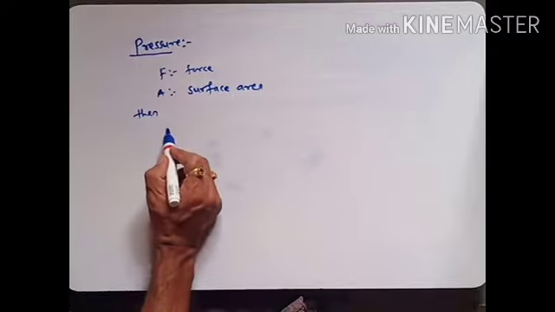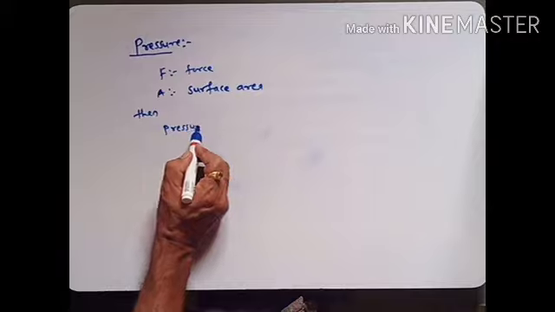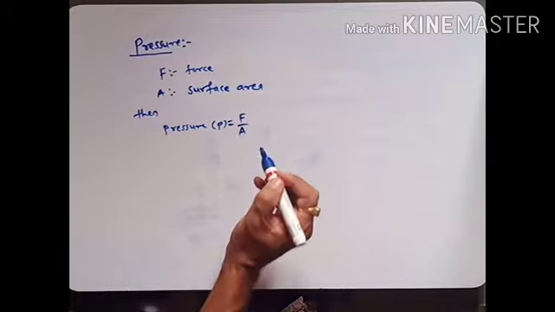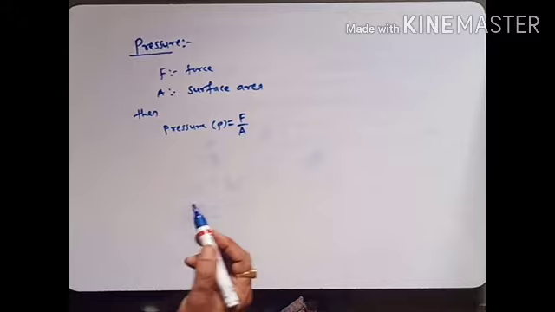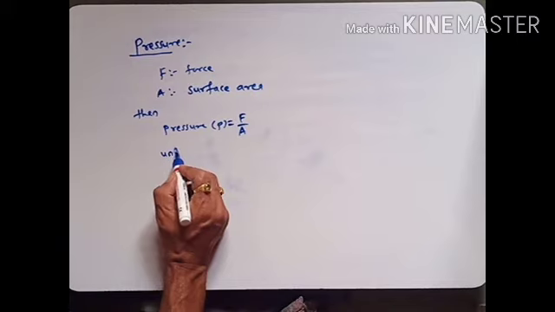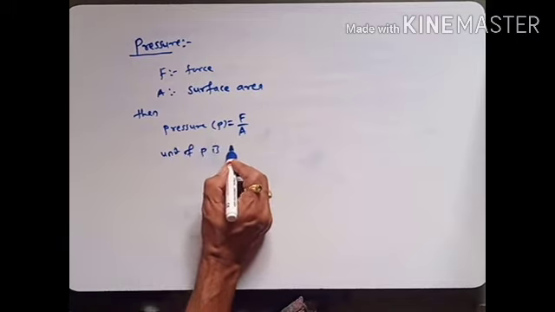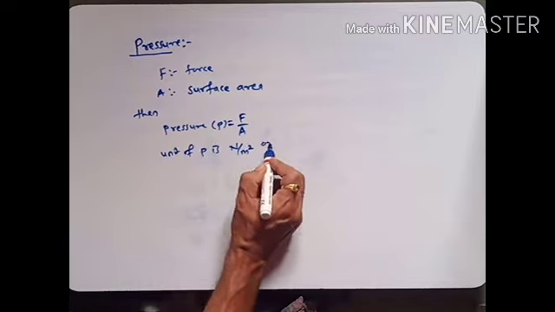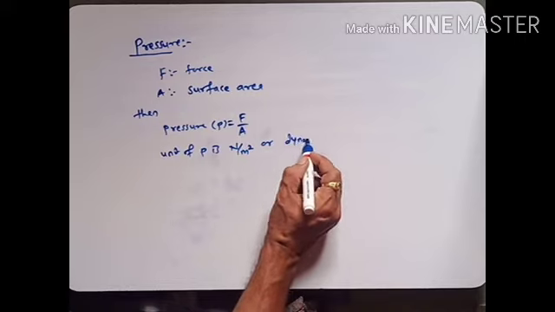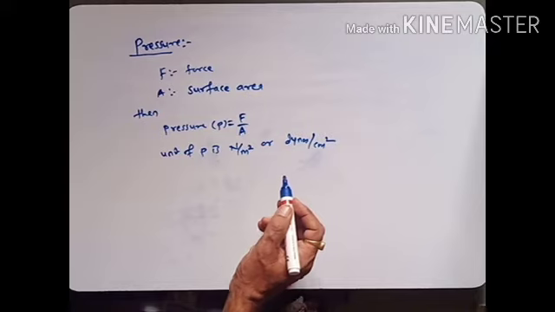Then pressure P is equal to F upon A. Now from this formula, the unit of P is Newton per meter square, or in CGS, dynes per cm square.